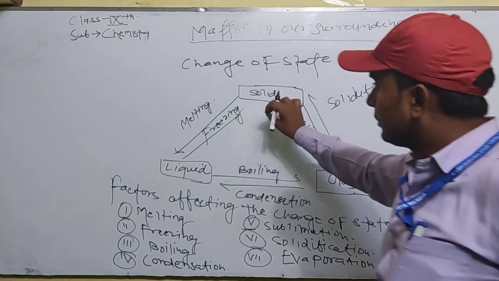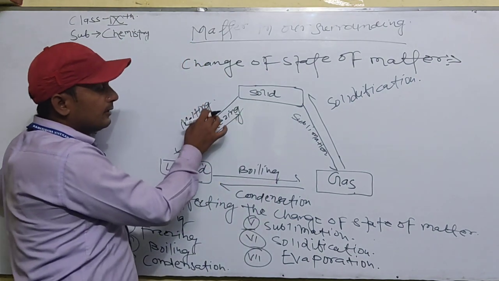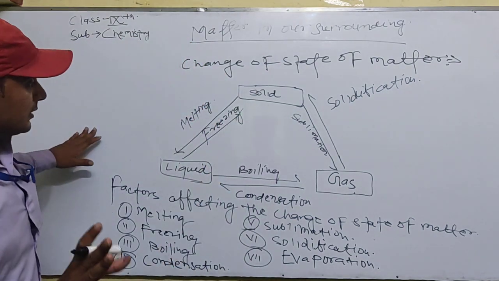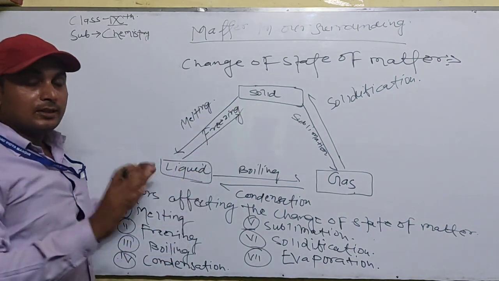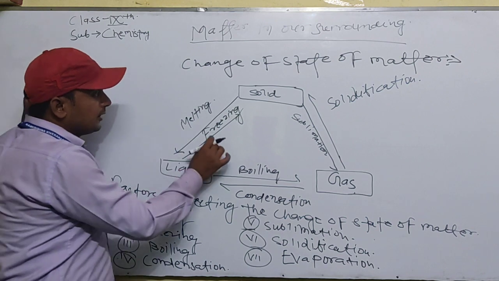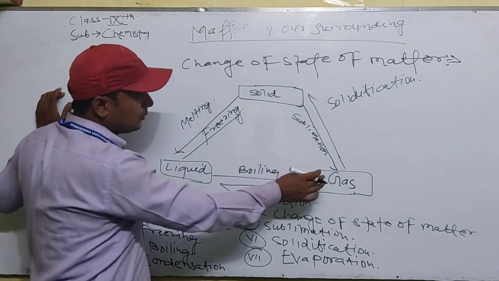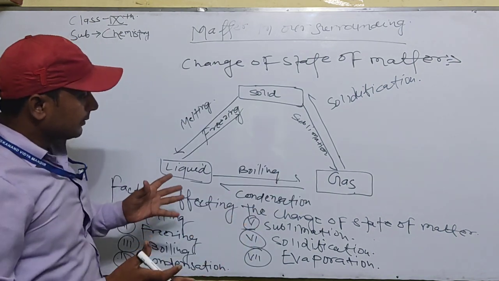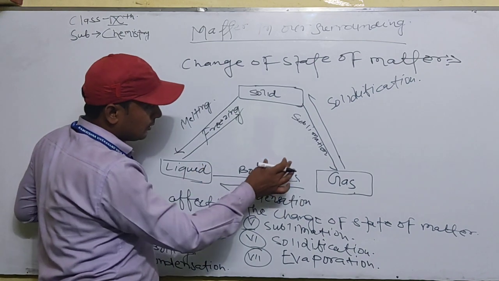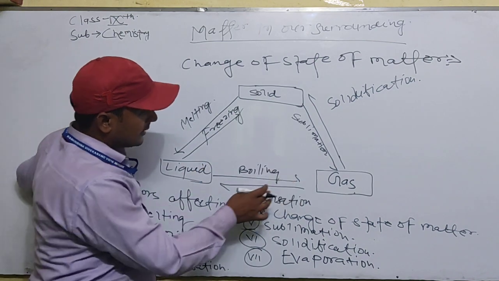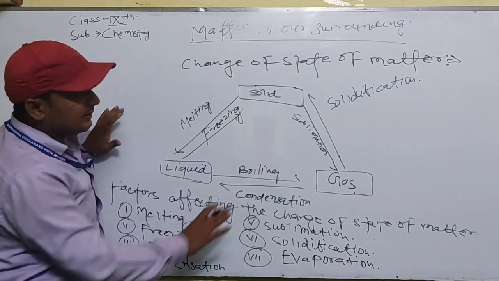When a liquid changes into a solid, it is called the freezing process. When a solid changes into a liquid, it is called the melting process. Then a liquid changes into a gas. What is boiling? The process in which a liquid changes into a gas is called boiling, and condensation is where a gas changes into a liquid.